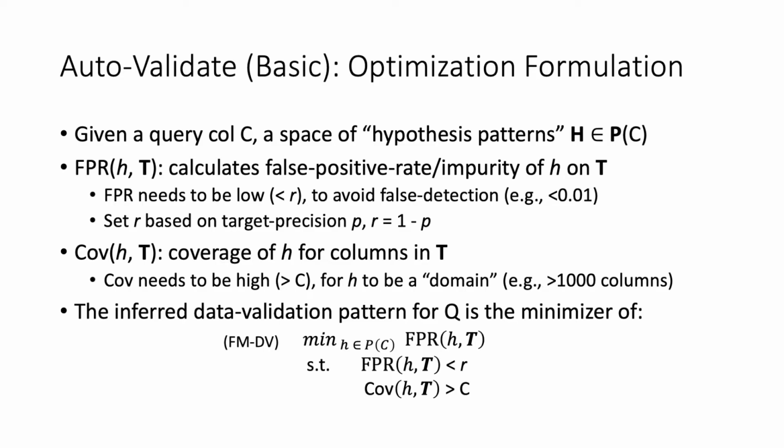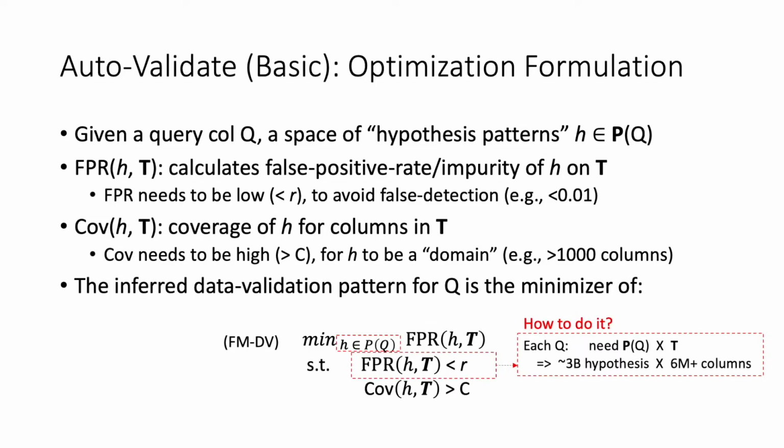Specifically, we introduce an FPR minimizing version of data validation called FMDV. Here, FPR of H is the expected false positive rate of H, estimated using T, which has to be lower than a given target threshold R to avoid false detections. And the coverage of H is the number of columns in T that match H, which has to be greater than a given threshold M for H to be a valid domain.